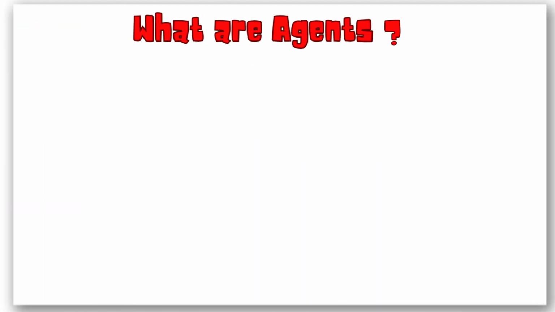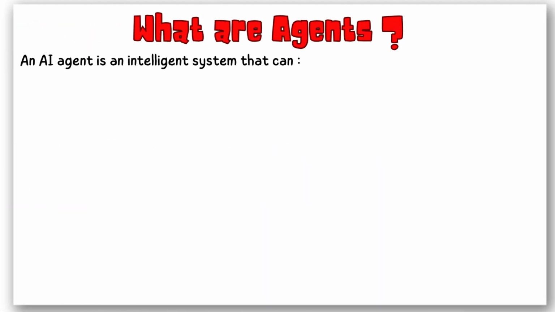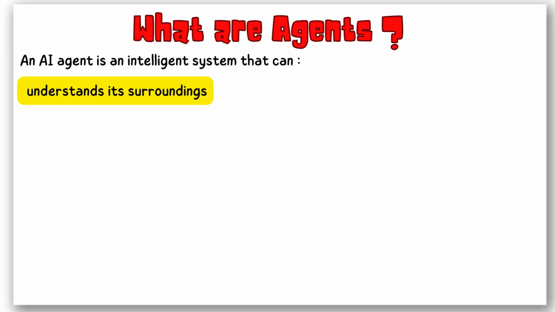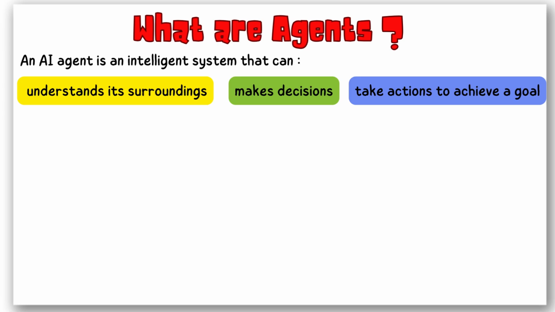So what exactly is an AI agent? An AI agent is an intelligent system that can perceive and understand its surroundings, make decisions based on given goals, take actions to achieve those goals, learn and improve over time through experience. Example, a self-driving car. Here's how it works.